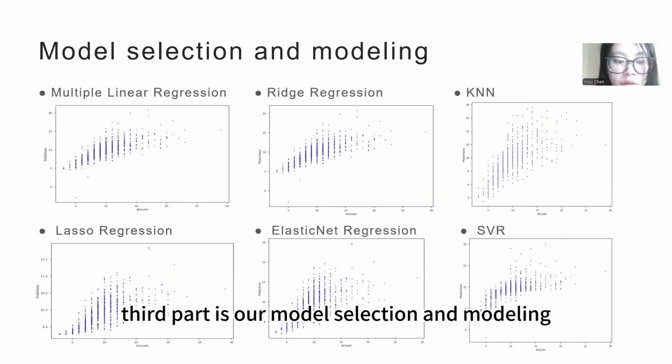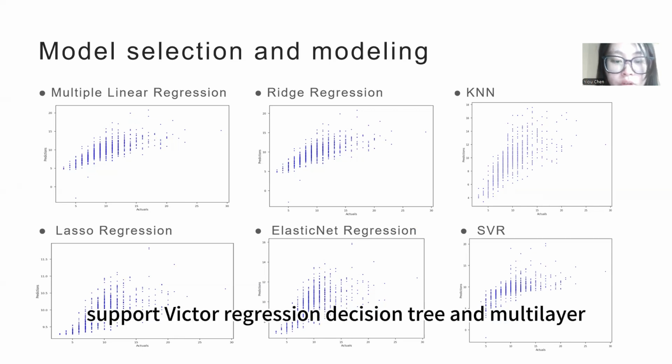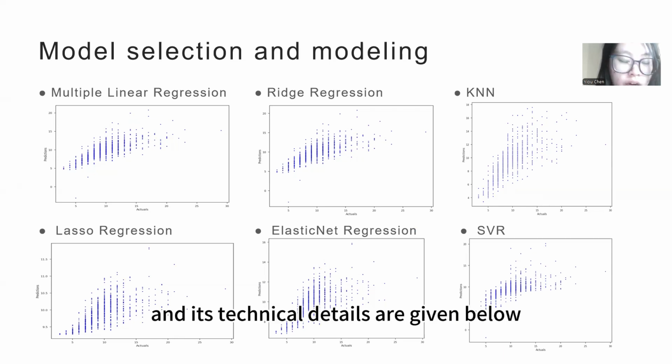Third part is our model selection and modeling. In this part, we chose a variety of regression models for comparative analysis, including multilinear regression, lasso regression, ridge regression, elastic net regression, KNN, support vector regression, decision tree, and multilayer perceptron. The performance of each model and its technical details are given below.